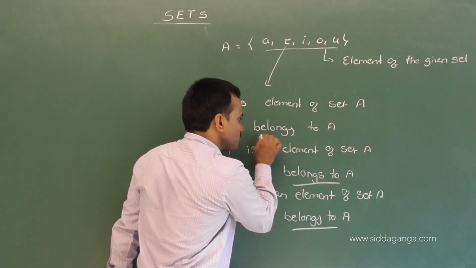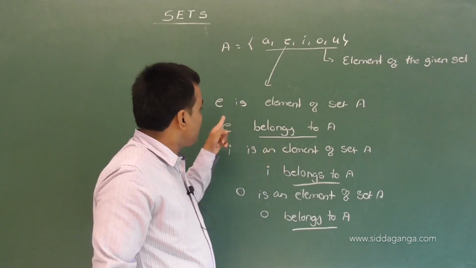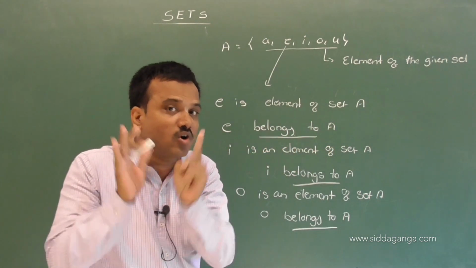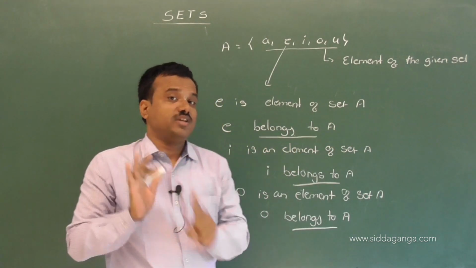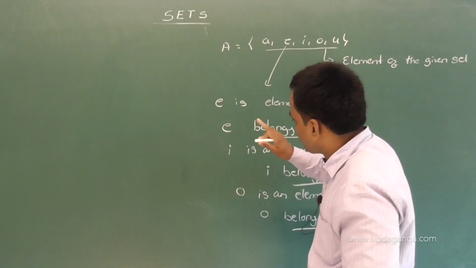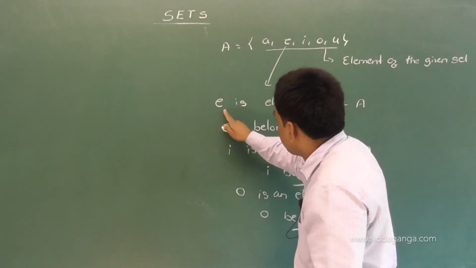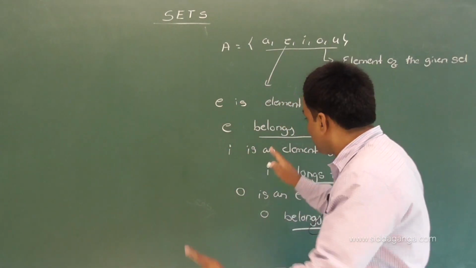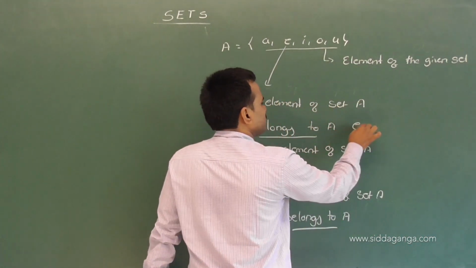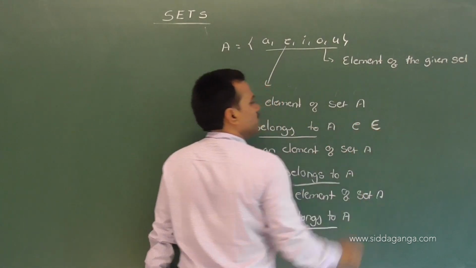Belongs means what? Why do I write these things? Belongs means it is a member of the given set. The word belongs is a very important concept in set theory. If E belongs to A, what we understood is E is an element of A. There is a Greek symbol for it.